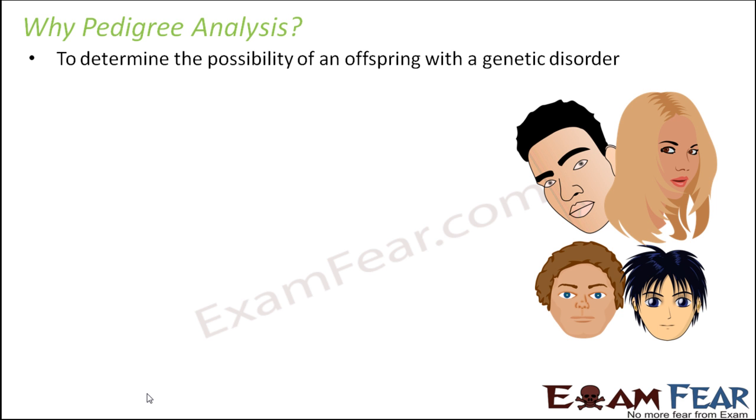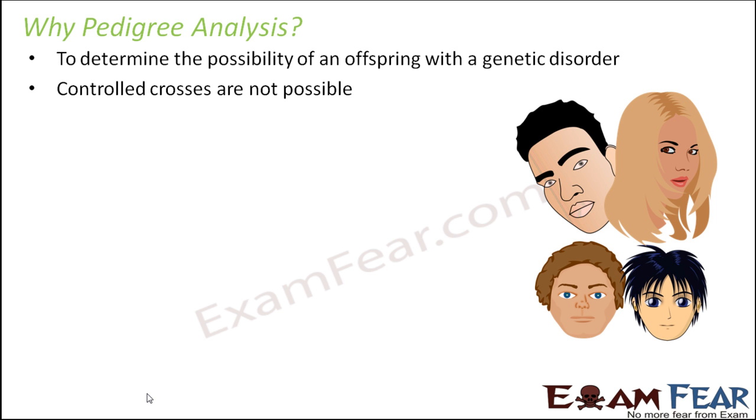As I said, if you study the way the traits are being inherited from one generation to the next in a family, it becomes easier to track if there is a possibility of a genetic disorder in an offspring. So if you know it beforehand, some preventive measures can be taken. So that is one advantage.